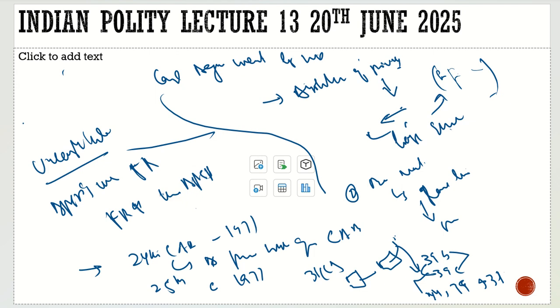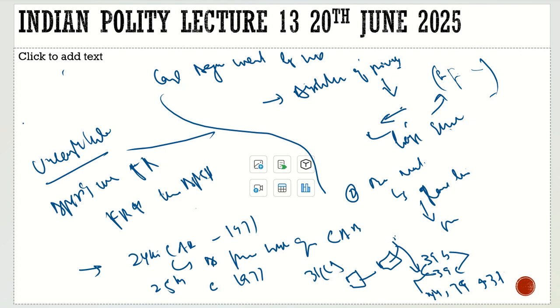So here the issue was sorted. Earlier we saw that even after the privy purse was abolished, even after the nationalization, we had introduced Article 31A, we had introduced Article 31B. In Article 31, it was very clear that it violates Article 14. When a state acquires any land, it shall not violate Articles 14, 19 and 31. It was not clear that the directive principles will supersede the fundamental rights here.